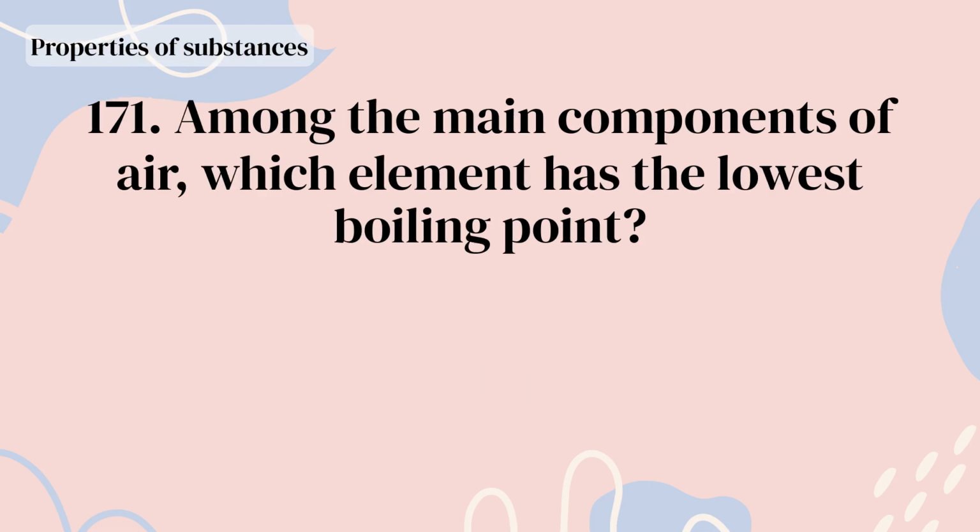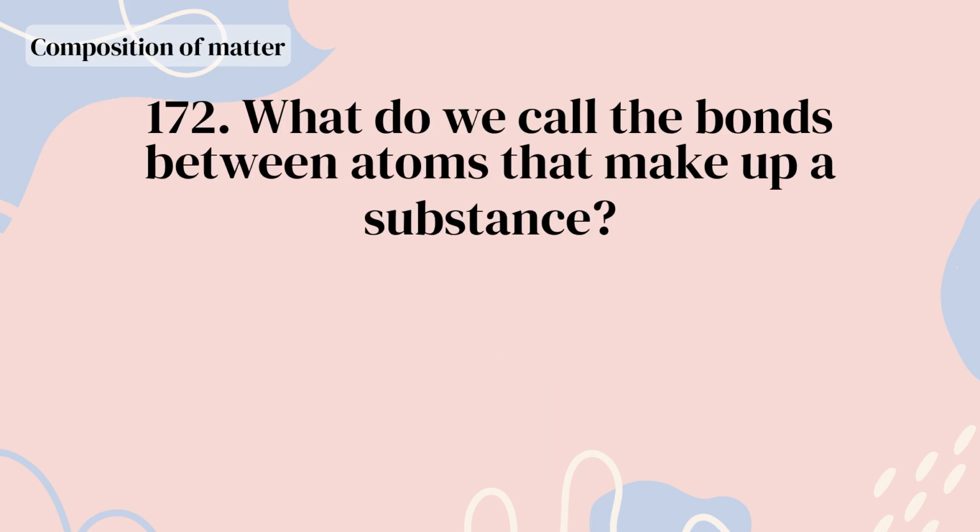Mass. Among the main components of air, which element has the lowest boiling point? Nitrogen. What do we call the bonds between atoms that make up a substance?